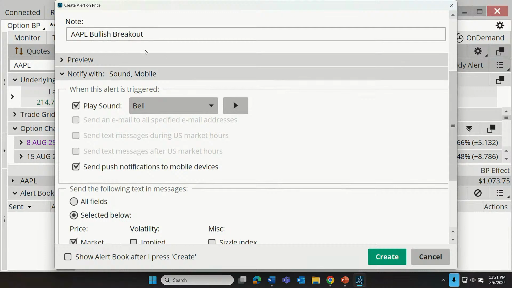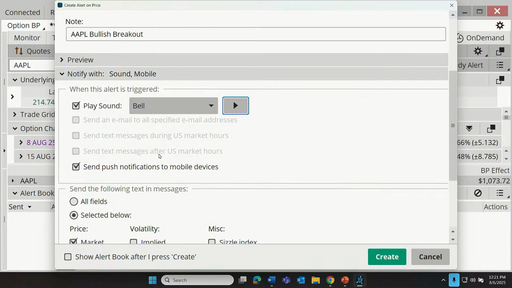So this is what we would like to be notified of. This is how that notification is delivered. So we can play a sound, a bell. If you want to know what the bell sounds like, you can click on the little play button and we get that little bell. But we can also have an email sent. We can have a text message sent during US market hours or after US market hours or both.